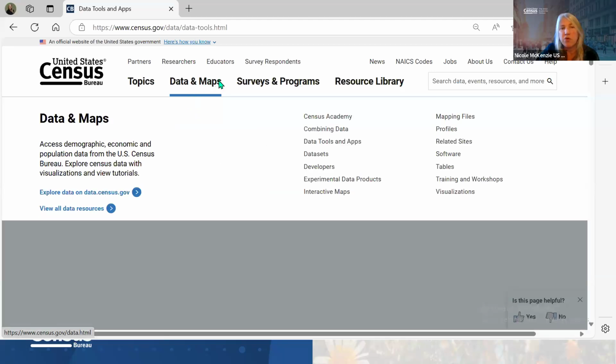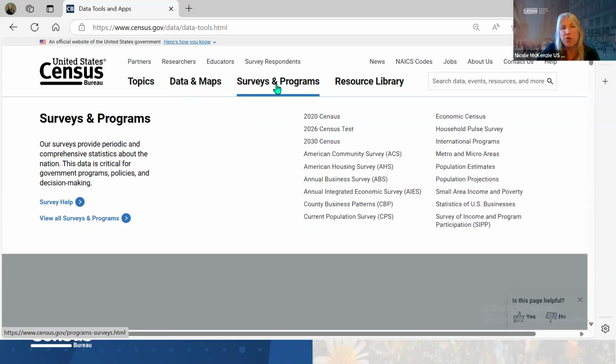And now I'm going to scroll over the surveys and programs. Let me just see if there's anything else. Oh, here we have interactive maps, visualizations, and some of the data profiles you can find there. So there are different trainings and workshops, again, that you can sign up for through Census Academy. Scrolling over to surveys and programs, you can look at a certain survey.